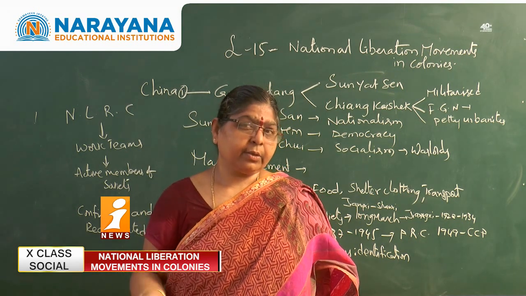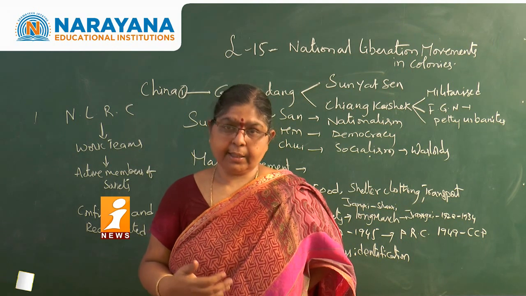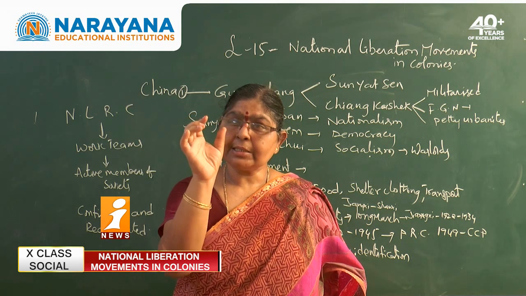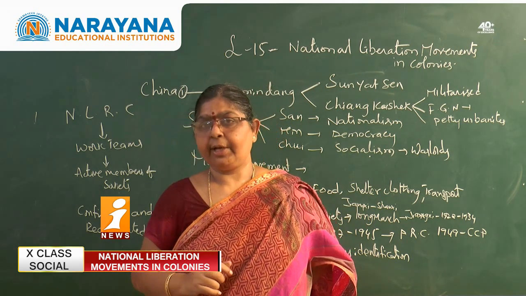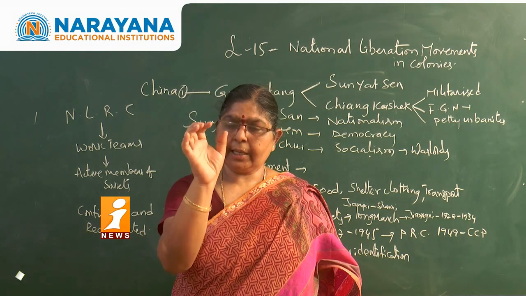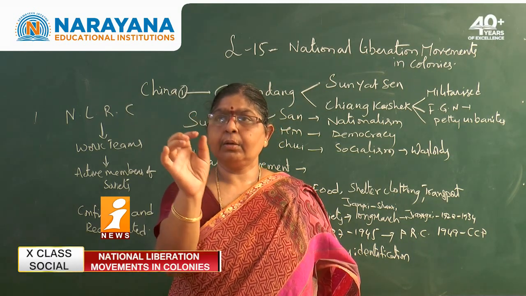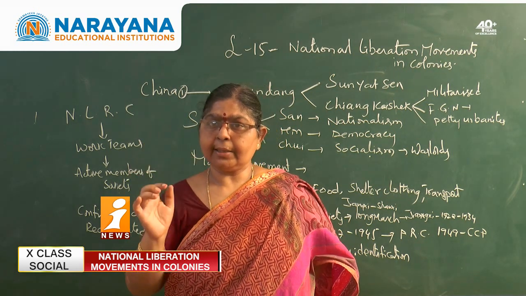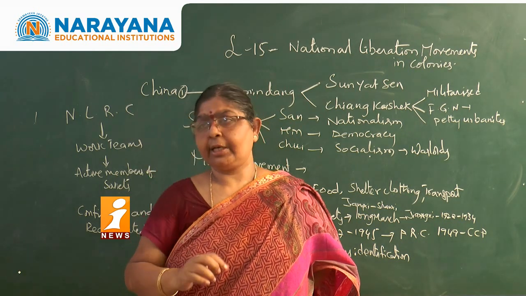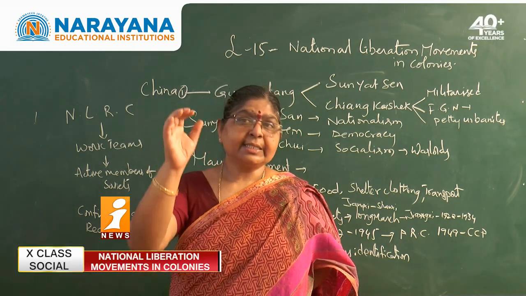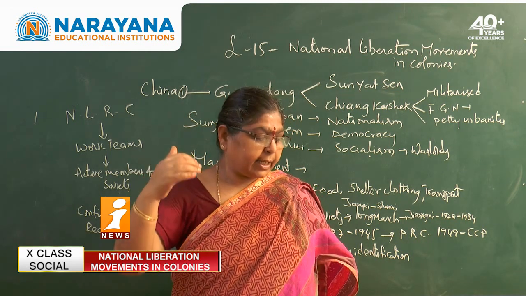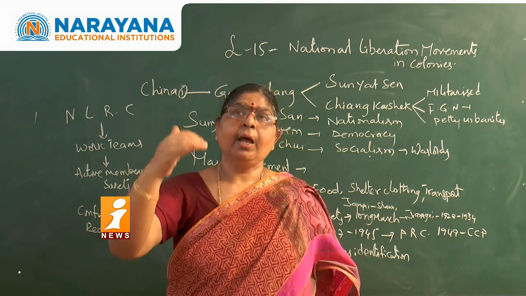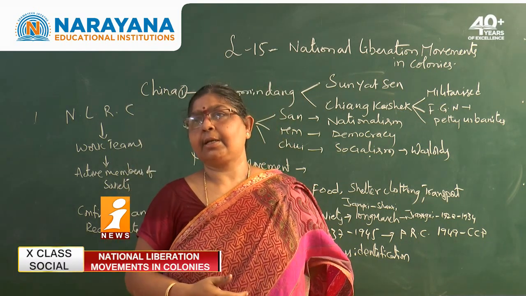How were the land reforms implemented in China? First of all, they identified the class of the people in each and every village. In a village, this particular person belonged to the landlord category, peasant category or labor category. Like this, the class identification was made. After that, a survey was undertaken, understanding how much land there was, how many landlords were there, how many peasants were there.